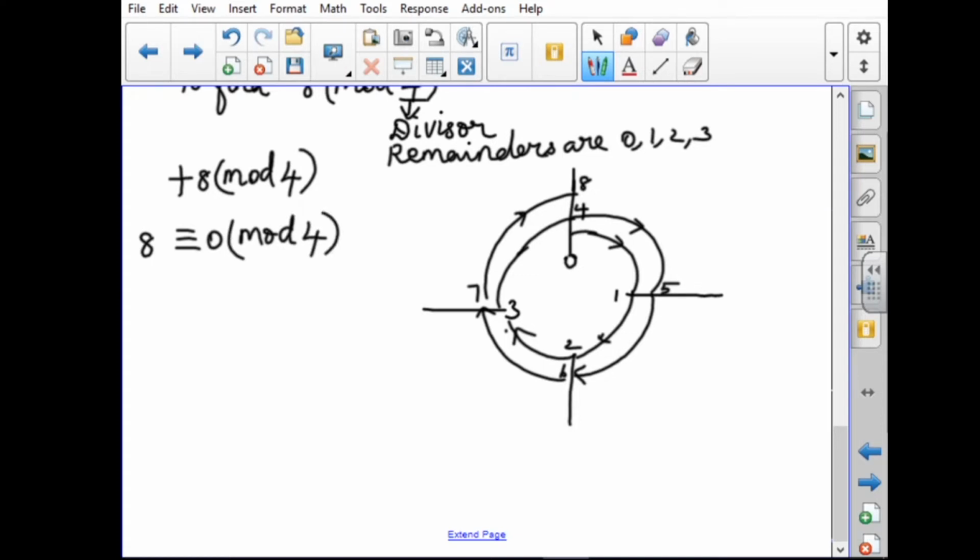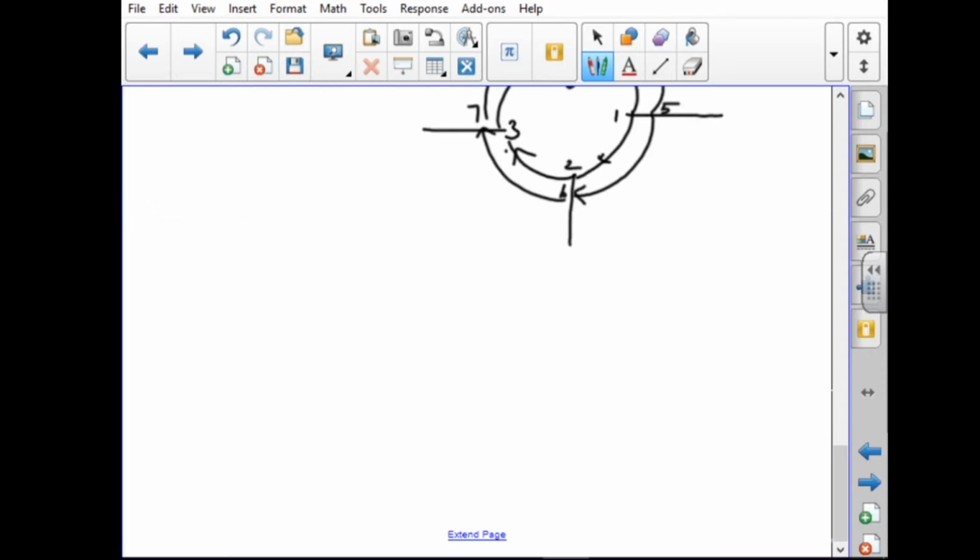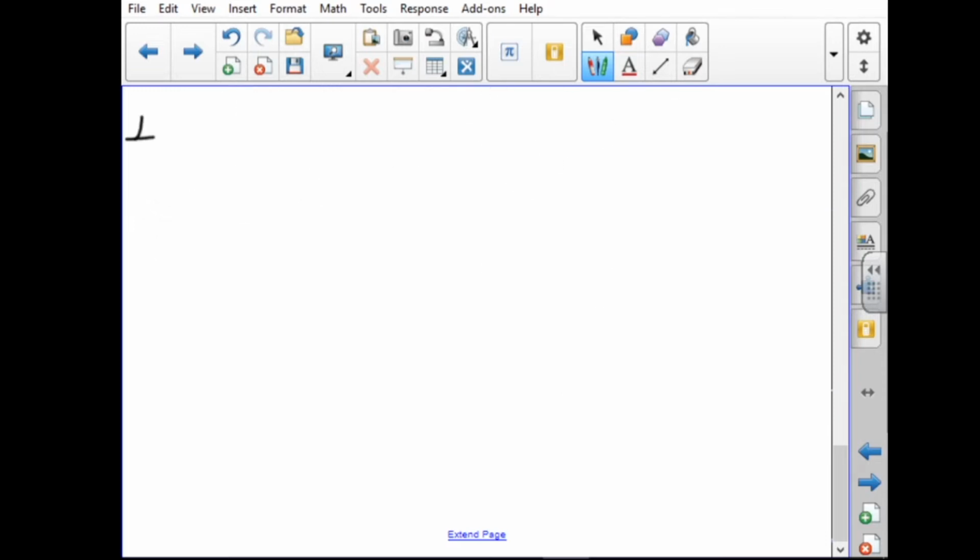For 9 we will come to this one like that. So every integer can be represented by the remainders of a number. If I divide by 4, I can represent all the integers within these 4 numbers 0, 1, 2, 3. This I am telling for positive integers. We can represent negative integers also. Further we will see the next illustration.